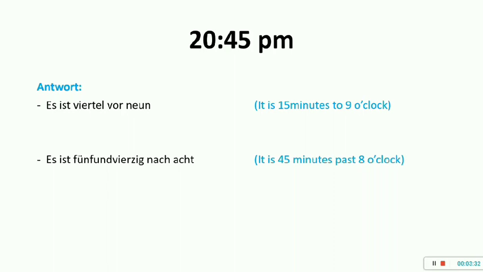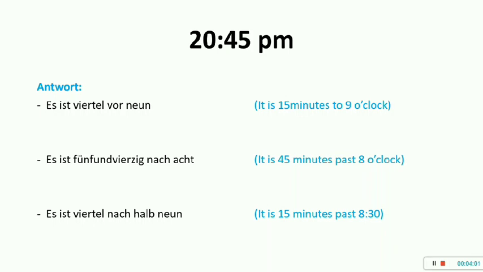Or I can also say that it is 15 minutes past 8:30. So 8:30 and 15 minutes after that. So Viertel nach halb 9. You must be knowing halb 9 is nothing but 30 minutes are required to make it to 9. So that is 8:30, and Viertel nach halb 9 means 15 minutes after 8:30, that is 8:45.